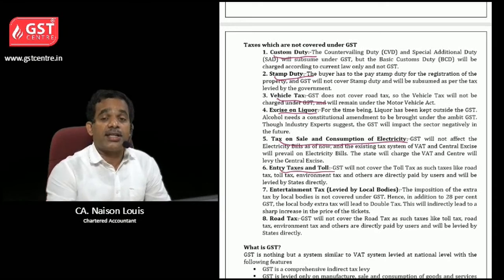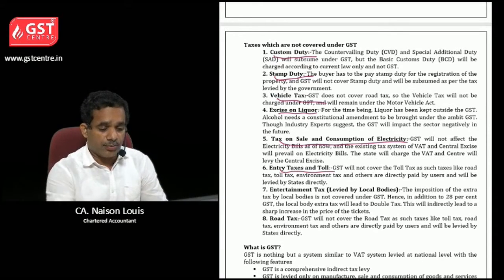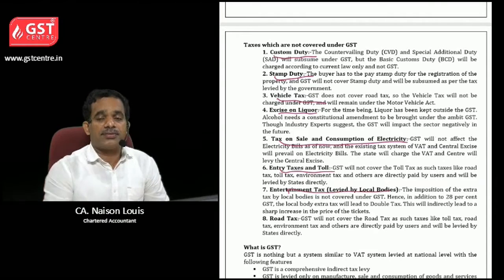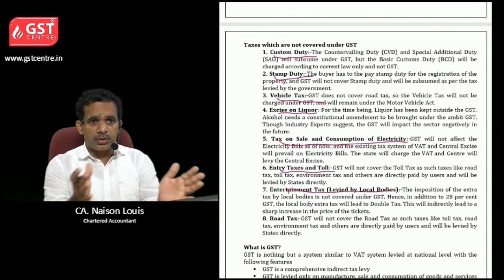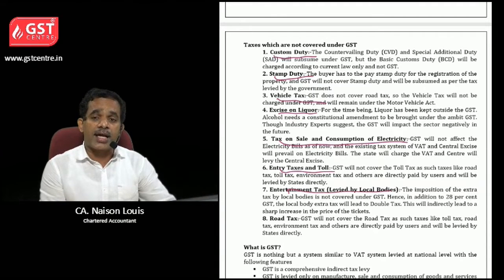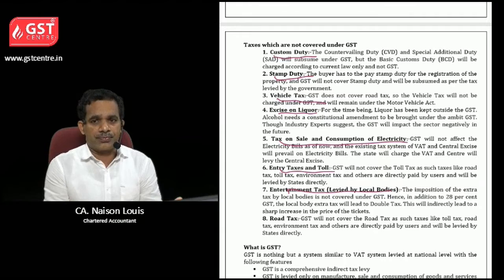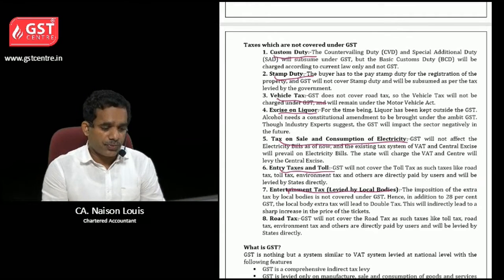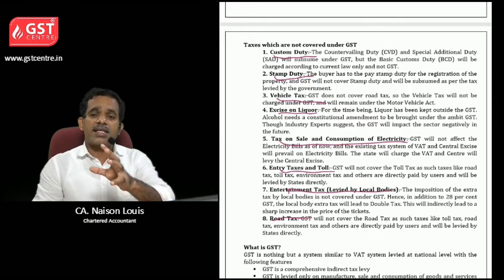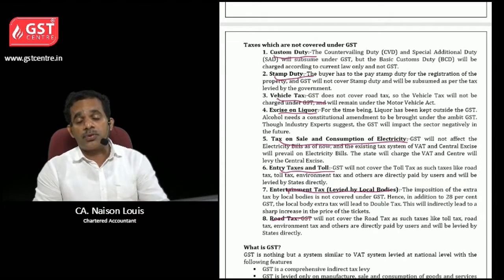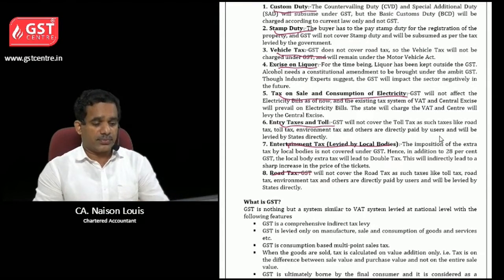Then entry taxes and toll. So it is still governed by state governments. Then entertainment tax. Like if you go to a theater, the theaters have to pay local taxes to the municipalities or corporations, the local bodies. It is not subsumed into GST. Then road tax. Road tax is also not subsumed into GST. So all these taxes are still there.